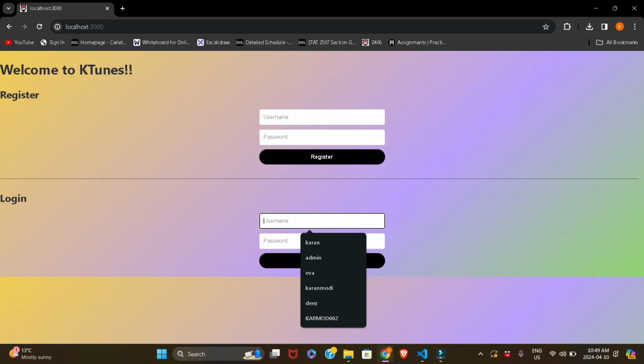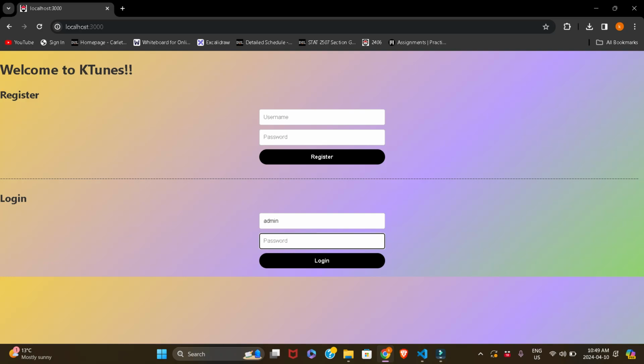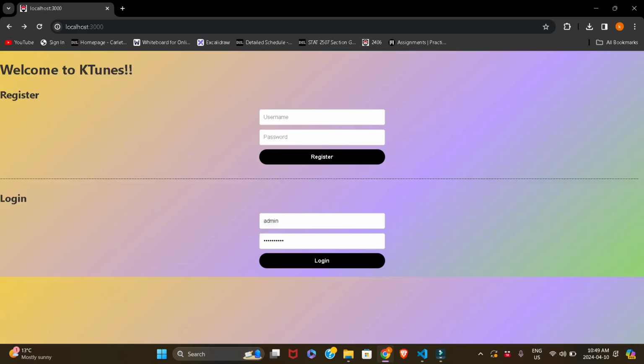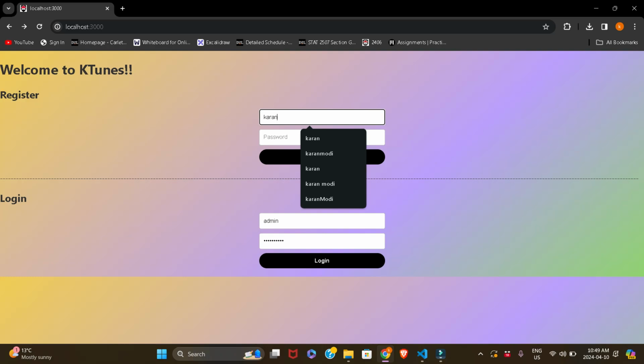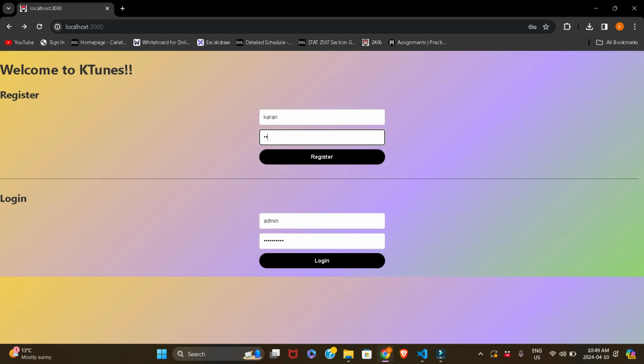If you log in with those credentials, you can actually see the users and their passwords. The username is admin, and the password is winter2024. As we haven't registered anyone right now, it says no users found. Let's go ahead and register a user, Karan, and the password is 1234.